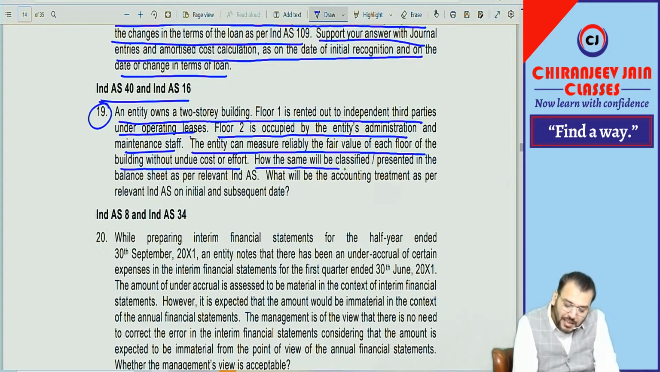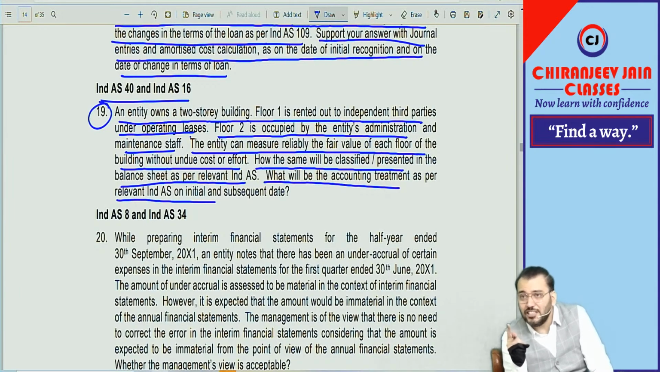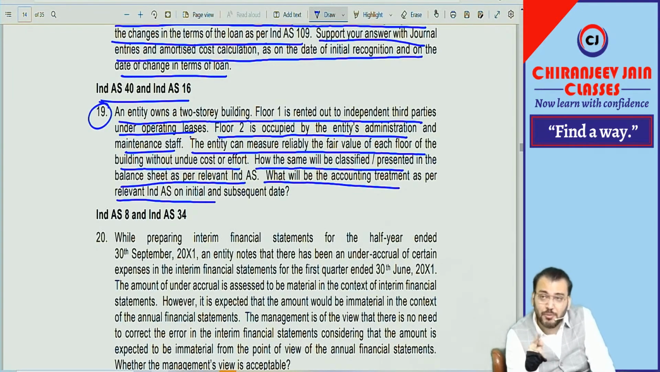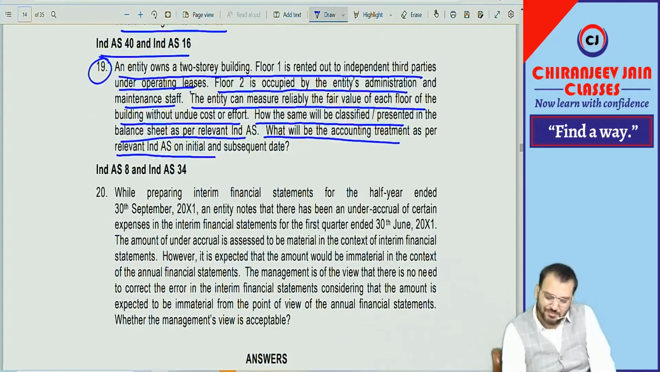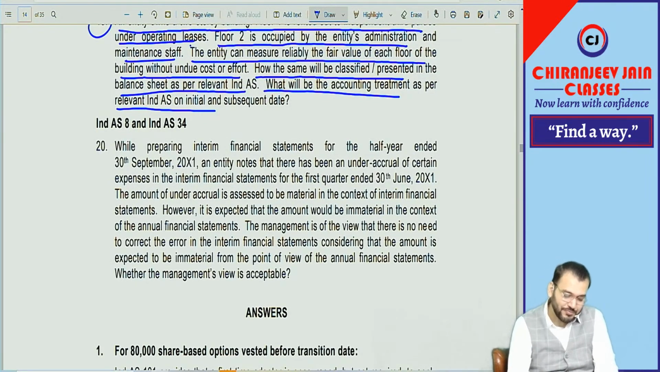How will the same be classified and presented in the balance sheet as per relevant Ind AS? What will be the accounting treatment as per relevant Ind AS? For the investment property, initial recognition at cost, subsequent recognition at cost model or revaluation model, whichever is opted by the entity. For floor 2, initial recognition at cost, subsequent recognition at cost model as per Ind AS 16. That is given. It is done, finished.